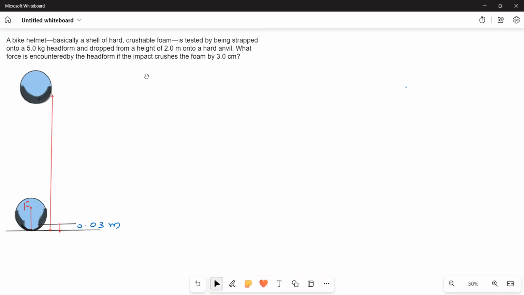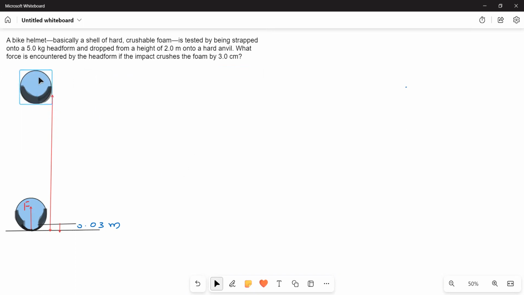This problem is based on the work energy theorem. Let's try to solve the problem. A bike helmet, basically a shell of hard, crushable foam, is tested by being strapped onto a 5 kg head foam and dropped from a height of 2 meters onto a hard anvil. What force is encountered by the head foam in the impact if the impact crushes the foam by 3 centimeters? Okay. Now let us try to do the problem.